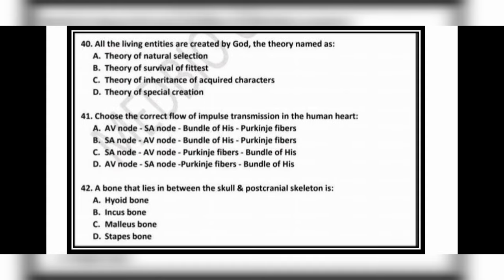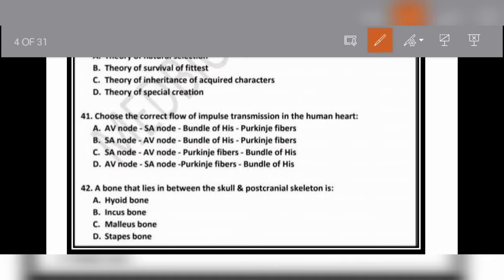So question number 40: all the living entities are created by God. The theory is named as: option A is the theory of natural selection, option B is the theory of survival of fittest, option C is the theory of inheritance of acquired characters, and option D is the theory of special creation. So all of you know that there were two schools of thought, one of which was that all the living entities are created by God, and this is known as the theory of special creation. और जो स्कॉलर्स थे और मज़हबी लोग थे वो इसी थ्योरी को फॉलो करते थे. So option D will be the correct option.